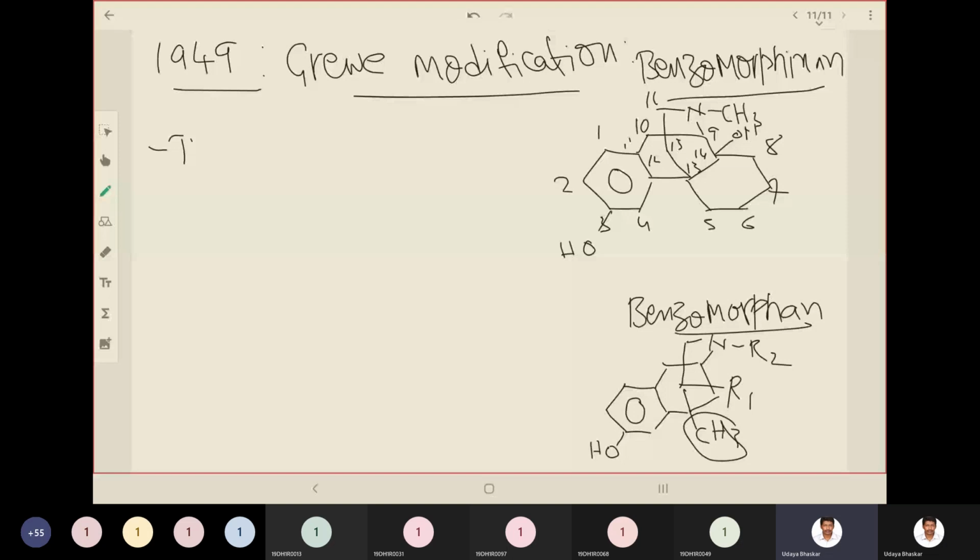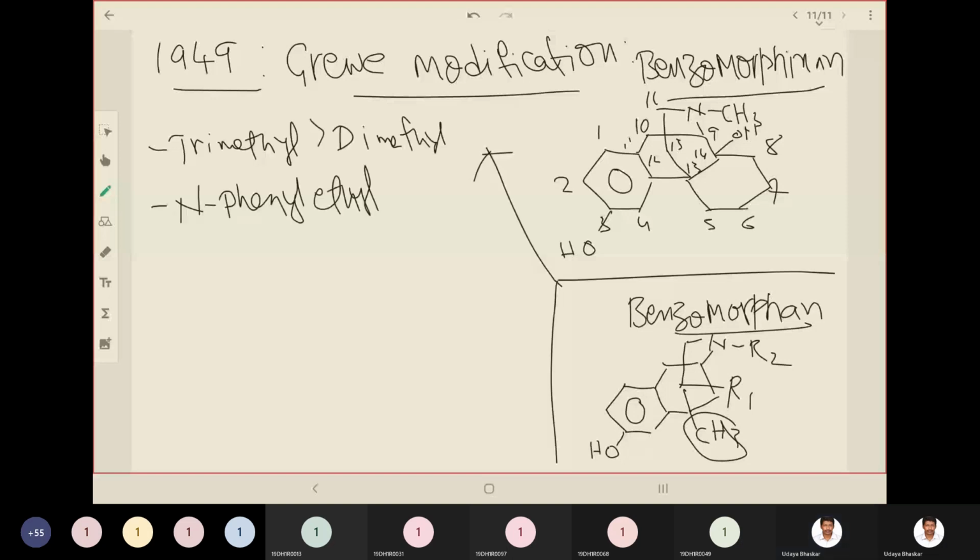We are talking about benzomorphan. Okay, and N-phenylethyl group is more active than N-methyl. That is the second observation. If you introduce a methyl group in the 9th position, what is the 9th position? This R1 is the 9th position.